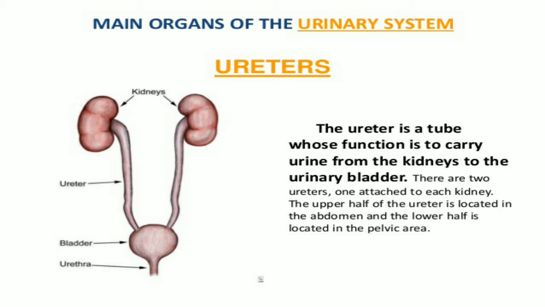The upper half of the ureter is located in the abdomen, and the lower half is located in the pelvis area. Children, you all understand about the kidney and urinary system.